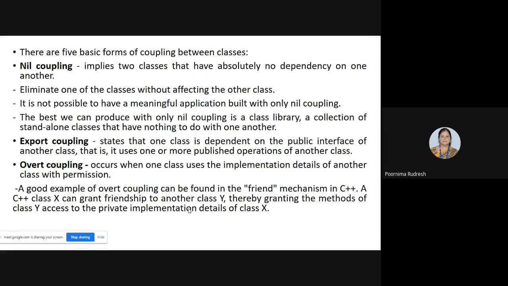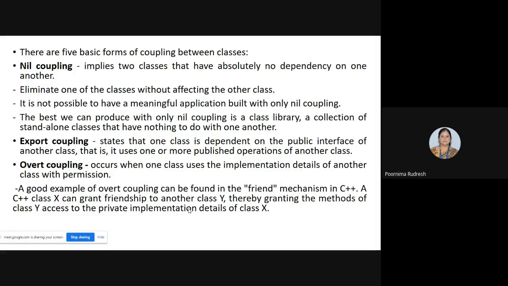These are the operations defined in class 2, and since class 1 is depending on class 2, it can make use of those operations. And such type of coupling is called export coupling.